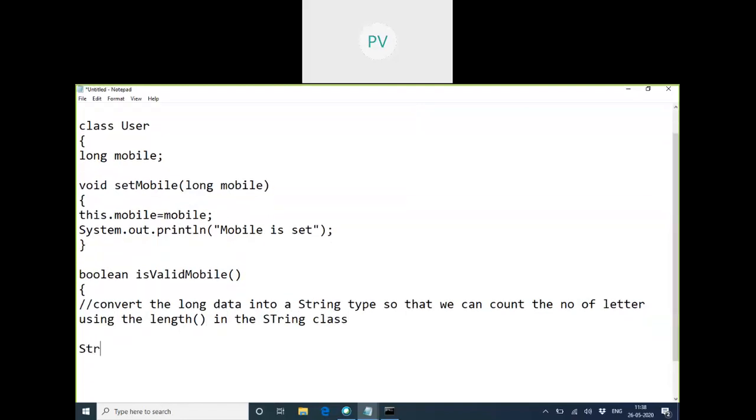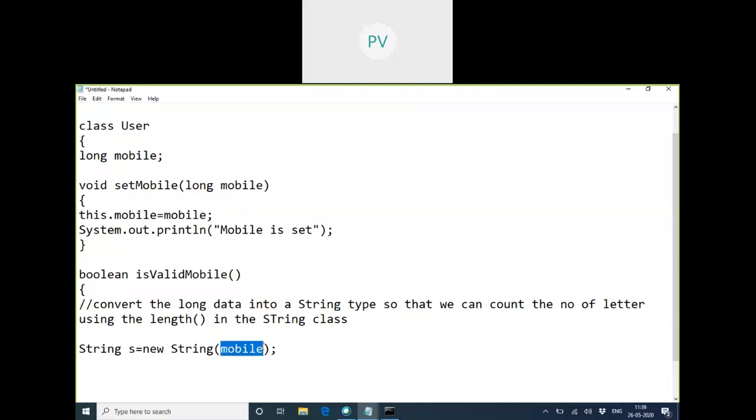For that, I can say String s is equal to new String, and I'll pass the mobile. So the long data is passed to the String constructor.